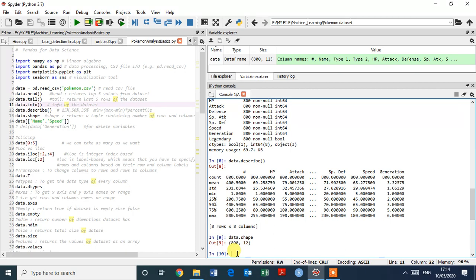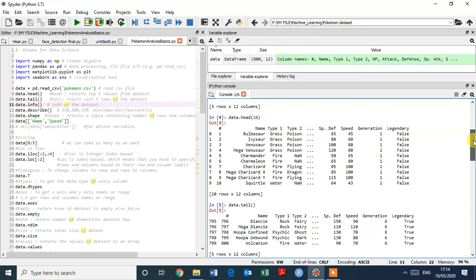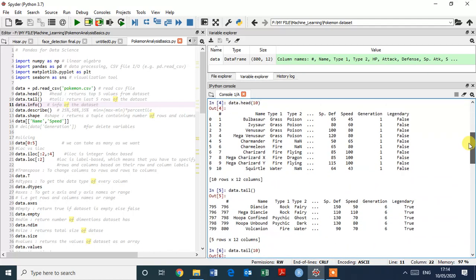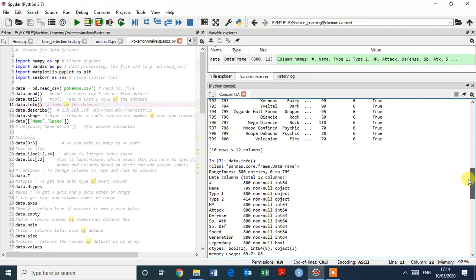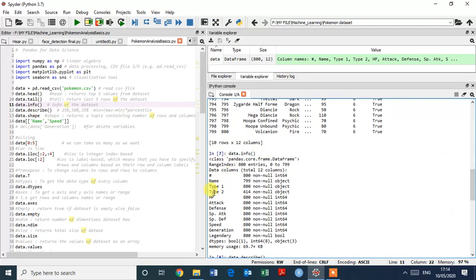Suppose we need only two variables. How? Just type it here. Suppose we want only two or three variables in our dataset. So let's check our data. Yeah, this is the information of the data.